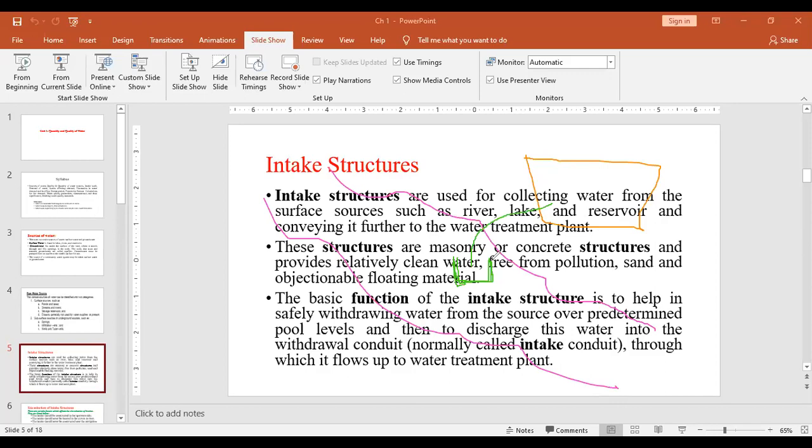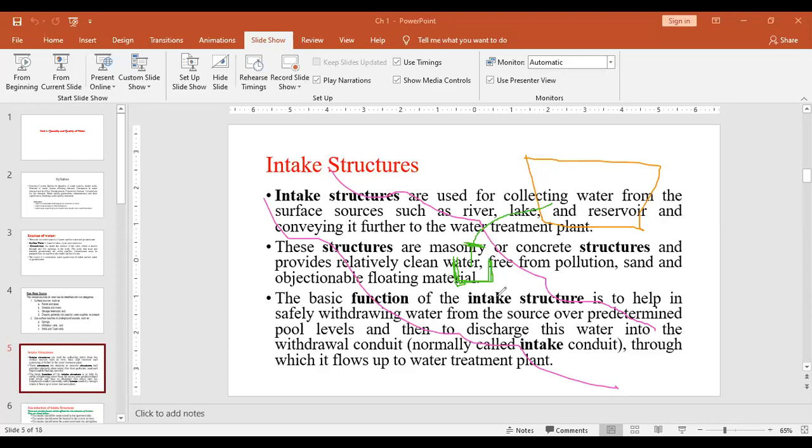So intake structure is specially required for the surface water source. It is simply a construction provided to pick the water from that specific spot. Okay, so it helps in many ways for different purposes. If you are providing water here, you are dipping that pipe here, and you are collecting simply without any intake structure.